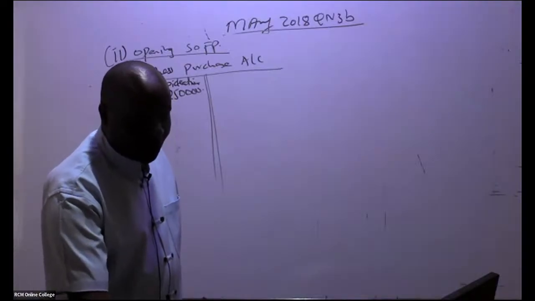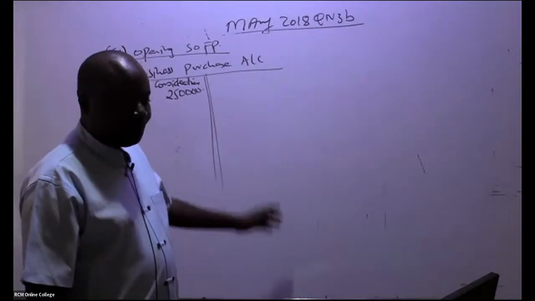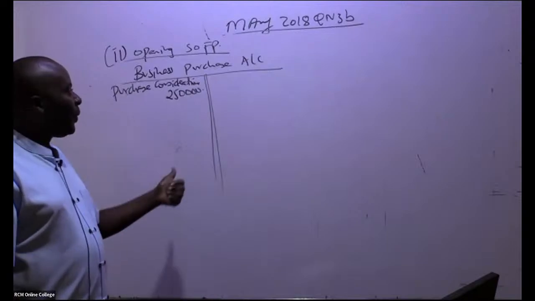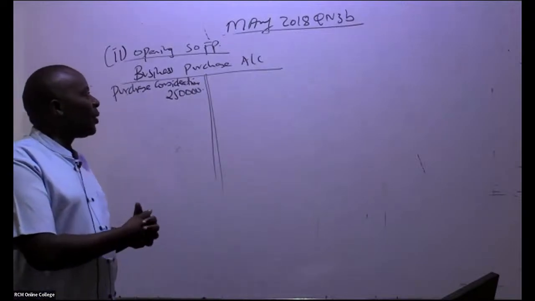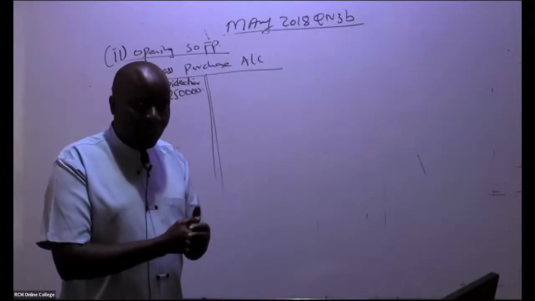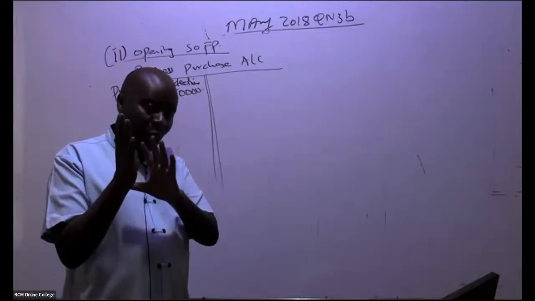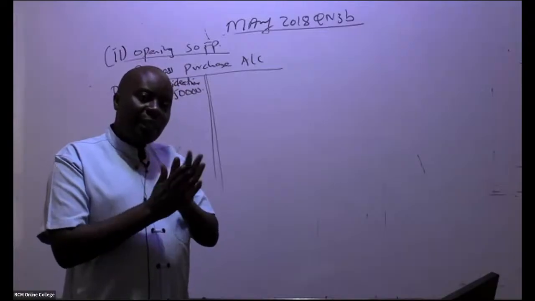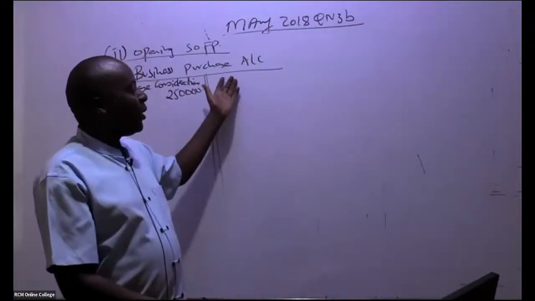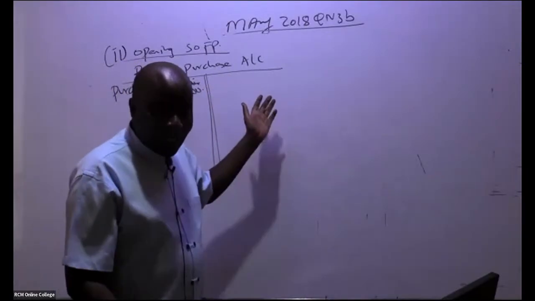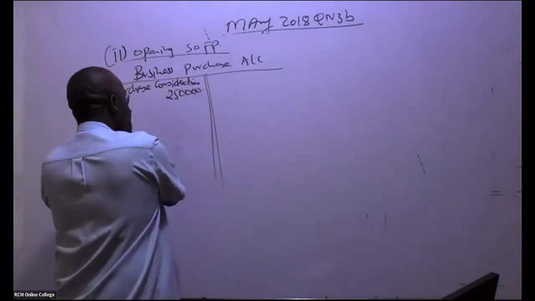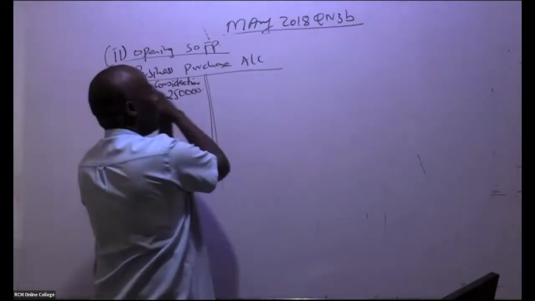So goodwill is what we are trying to calculate now. This account will give us the goodwill. Remember, ladies and gentlemen, what are we doing in a business purchase? First of all, we are purchasing those assets that the business took. When we purchase them, we debit those assets and then credit this account. So we start with assets taken over.